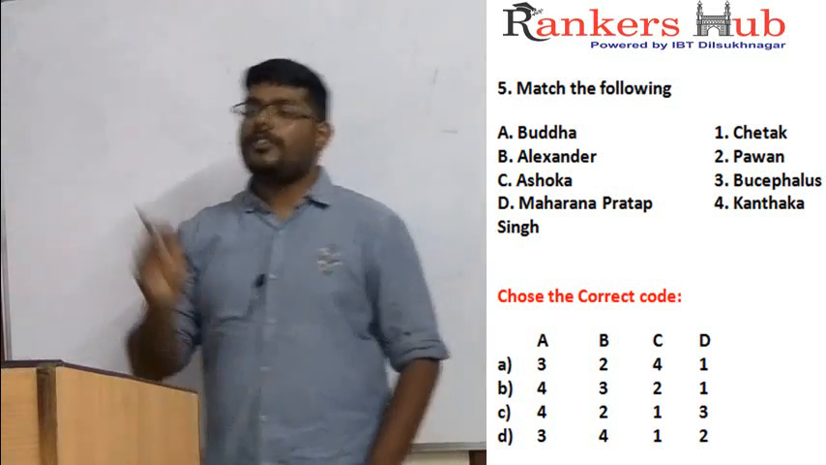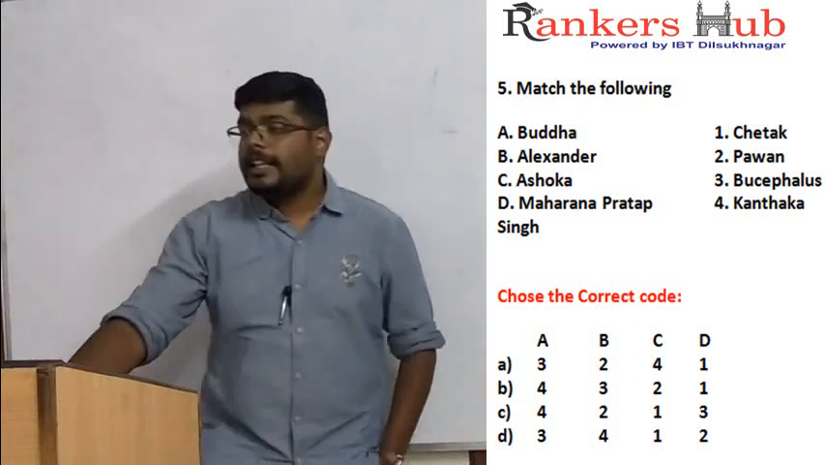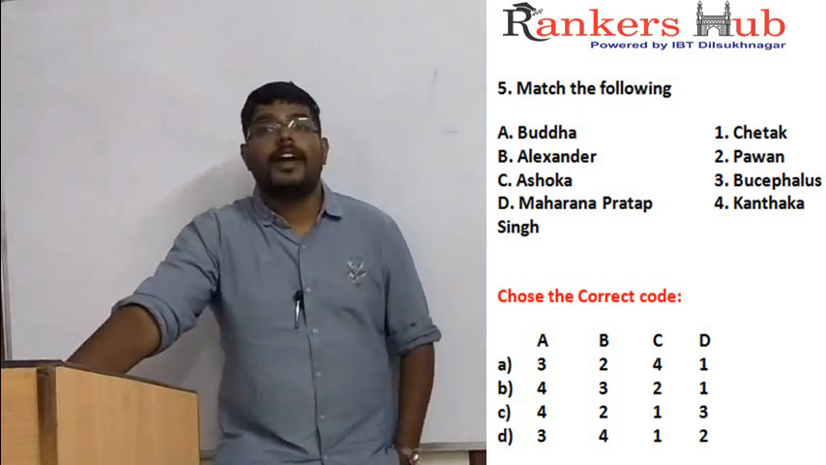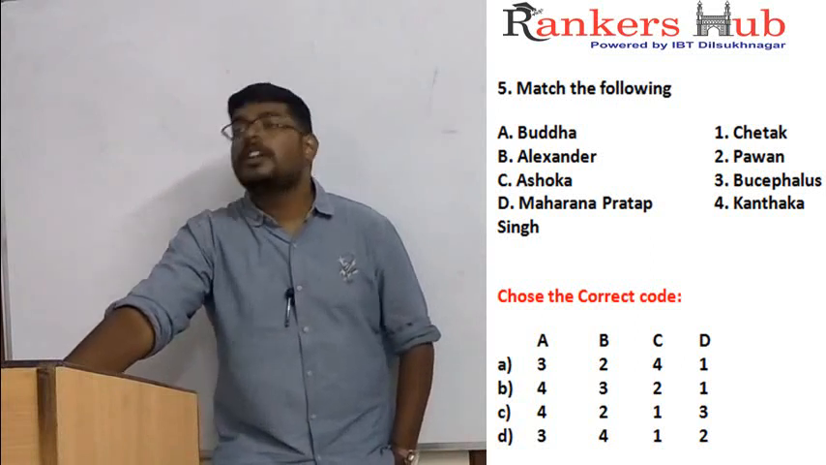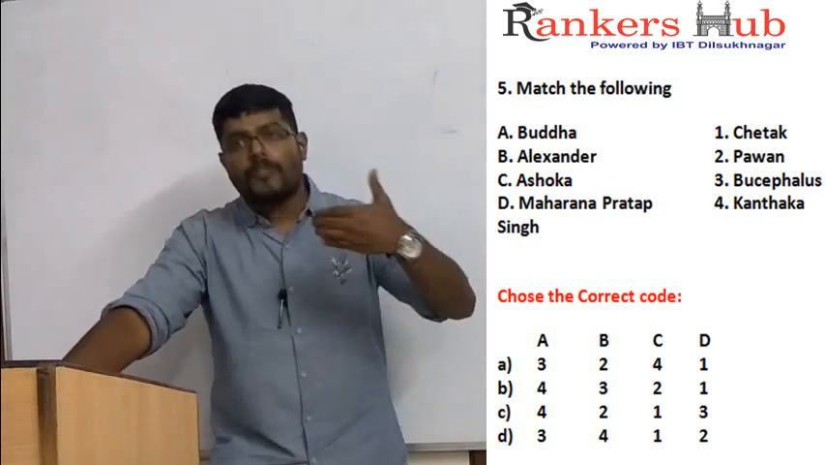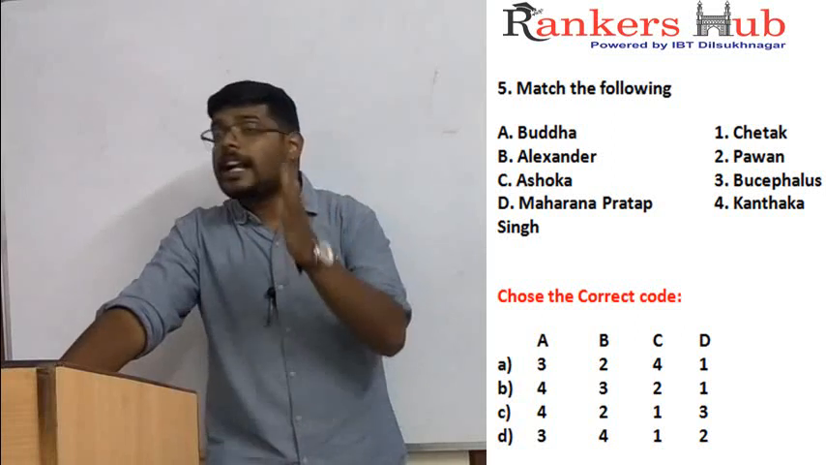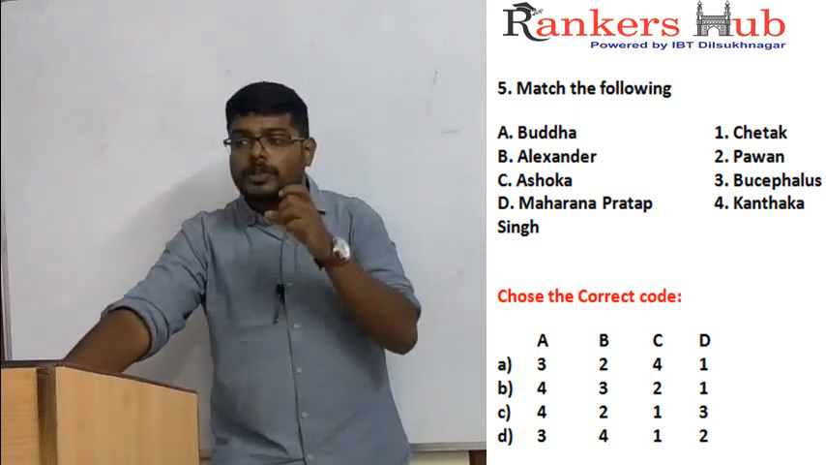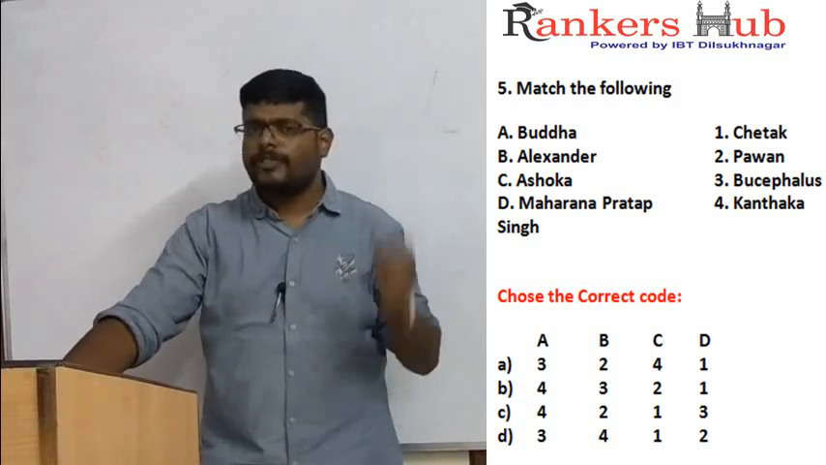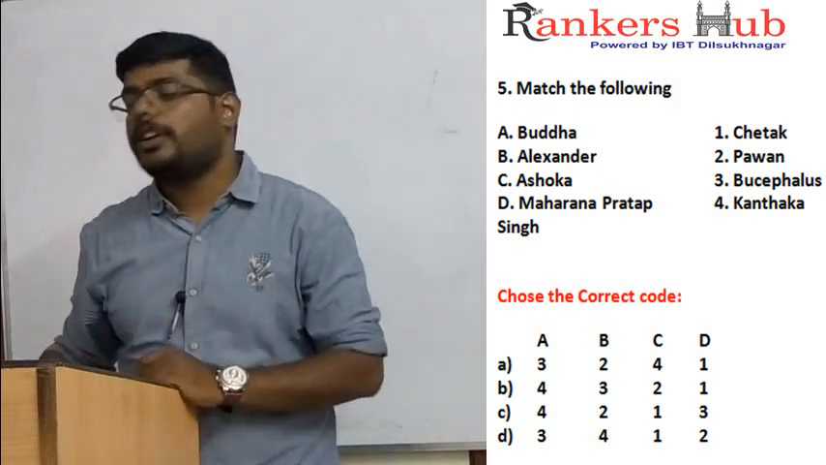If I go into depth on this question, Kantaka is the horse of Buddha. Why is it important? Even the symbol of Buddhism is Kantaka, that is, the horse. When Buddha left the house to do his penance, Kantaka died of heart failure. That means Kantaka died of grief. So the horse is very important in Buddhism.